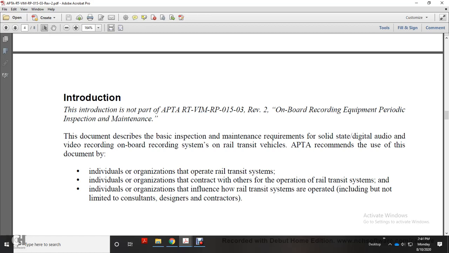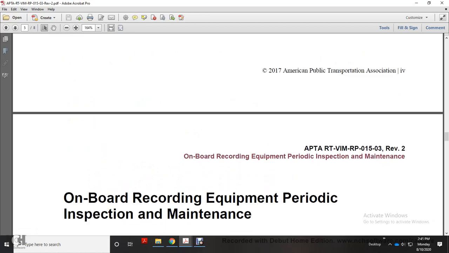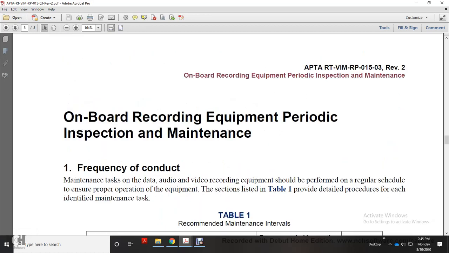APTA recommends the use of the document by individuals and organizations that operate rail transit systems, individuals and organizations that contract with other operating rail transit systems, and individuals and organizations that influence how rail transit systems are operated, including but not limited to constellation design and contractors. Alright, onboard equipment and periodic inspection maintenance.